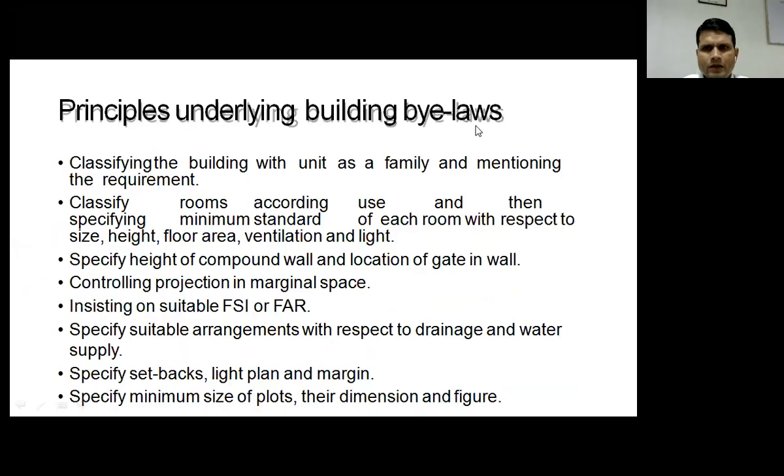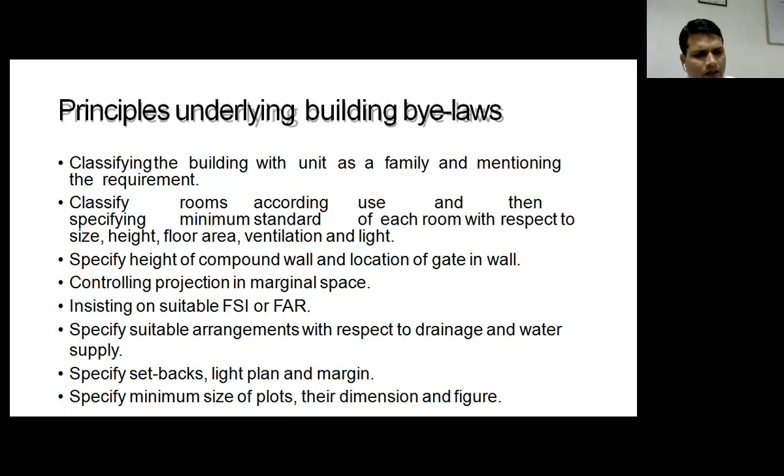Then what are the principles that come under the building bylaws? First one is to classify the buildings according to the requirements. The second one is to classify the rooms according to their use, specifying the minimum standards, size of rooms, height of floor, ventilation and light requirements. Third one is to specify the height of compound wall and location of gate in a wall.